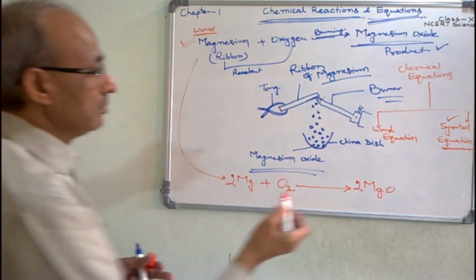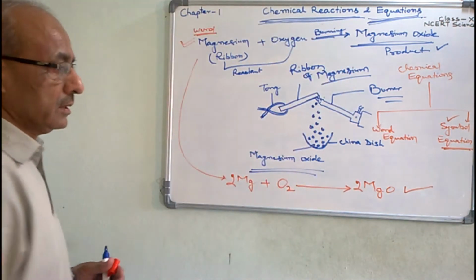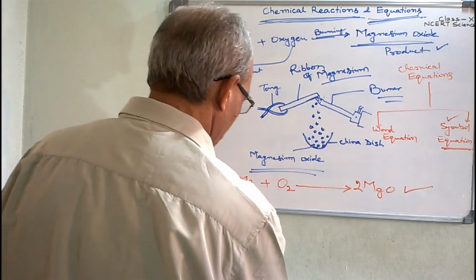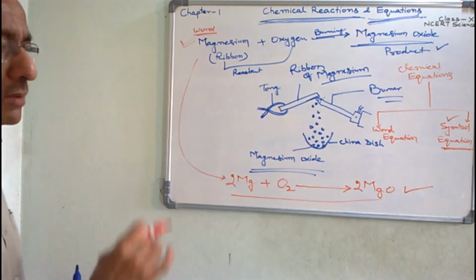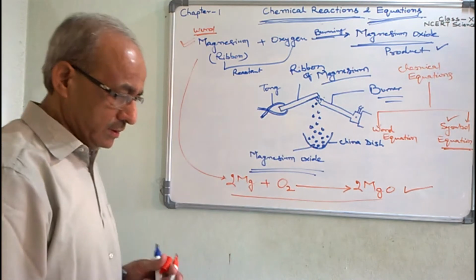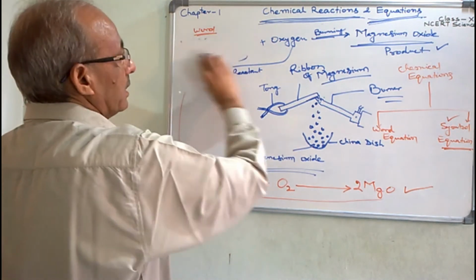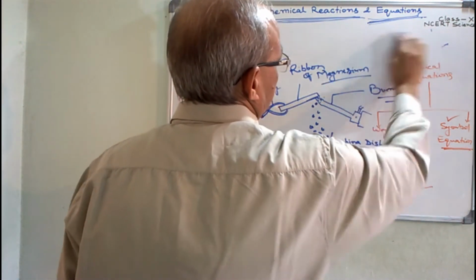Here this form or this presentation of chemical reactions is called as symbol equation. Here we are using the symbols of the substances, symbol of the reactants and products. Now we will understand the chemical reaction and equation by some other examples.